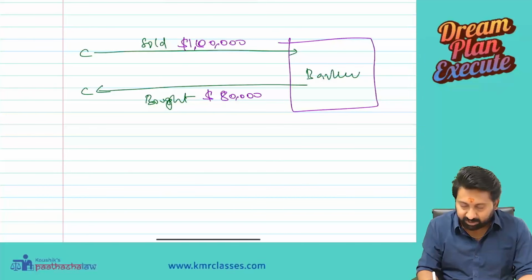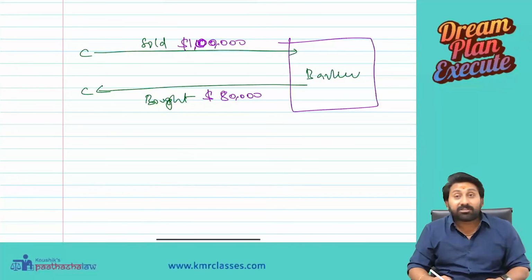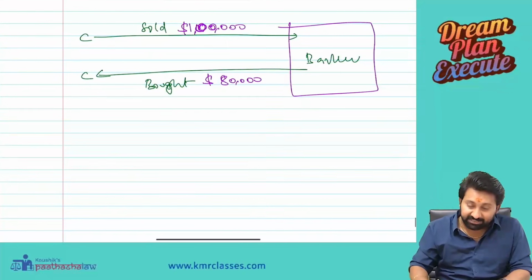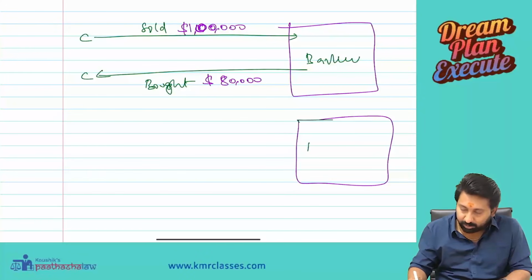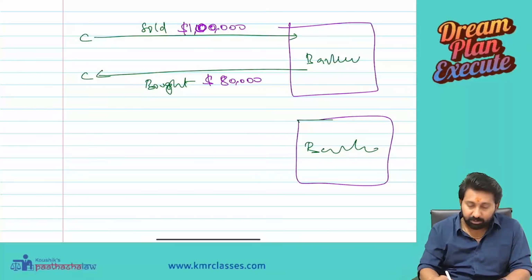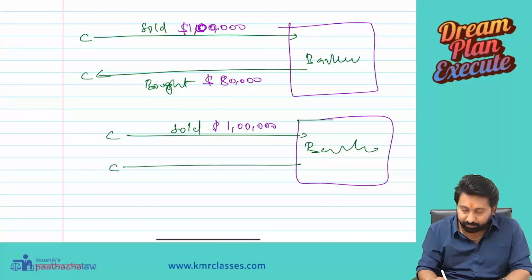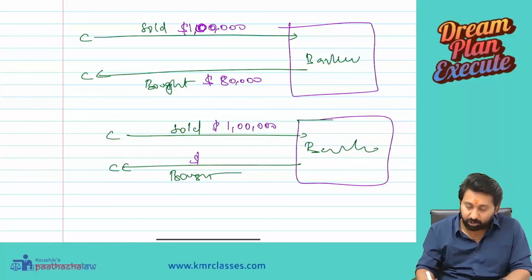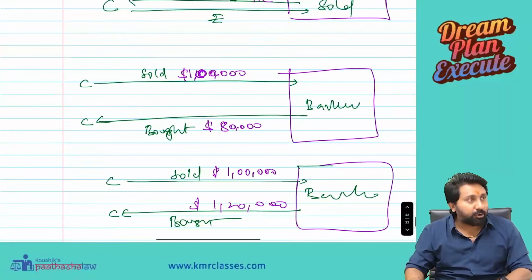So $1 lakh sold, $80,000 bought, or the reverse can happen another day. There is a banker, a customer came and sold $1 lakh, another customer came and bought $1,20,000. Okay, let us understand both the cases properly first.